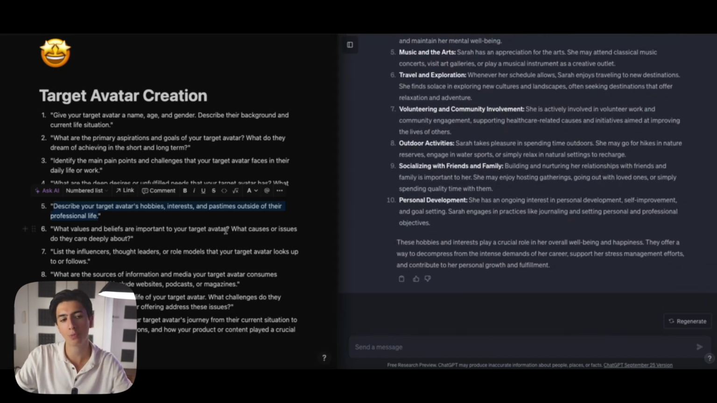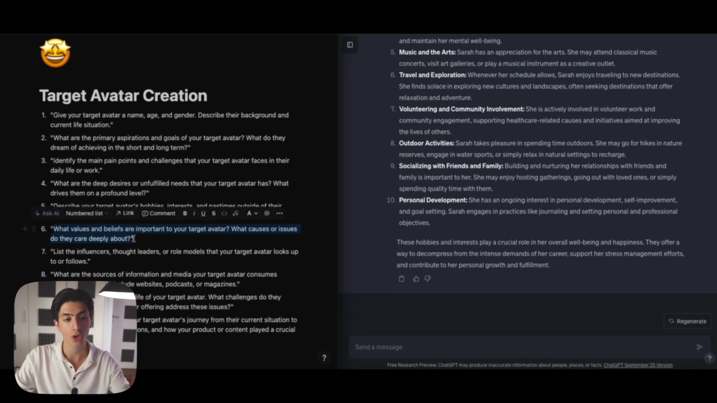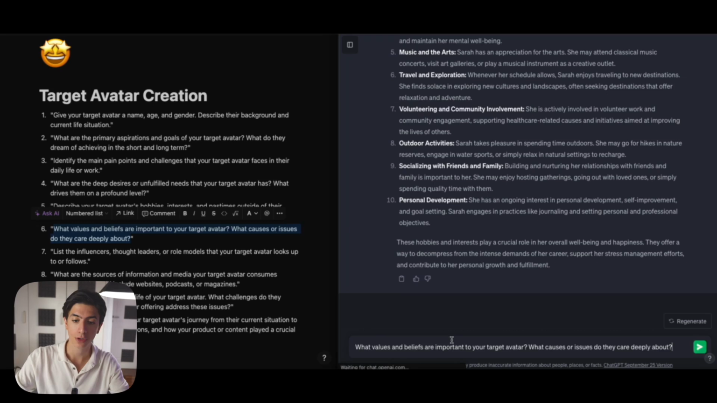Let's move to the next prompt, which is what values and beliefs are important to your target avatar? What causes or issues do they deeply care about? So let's see.